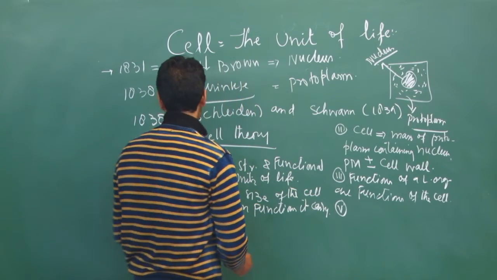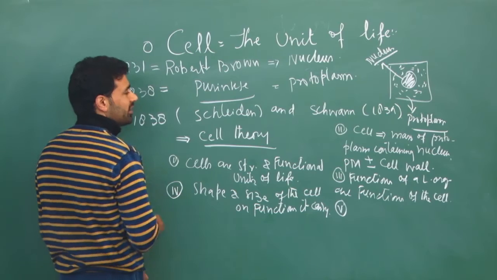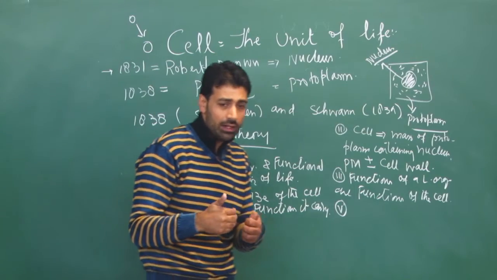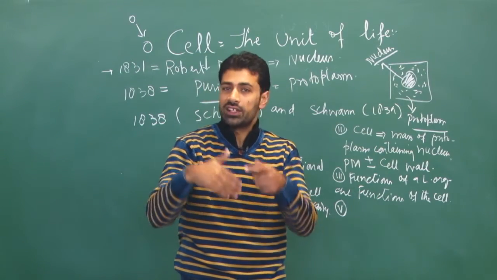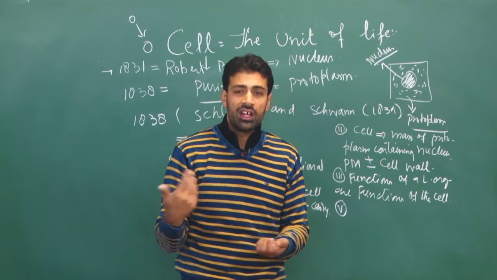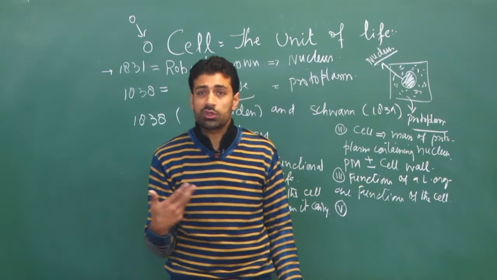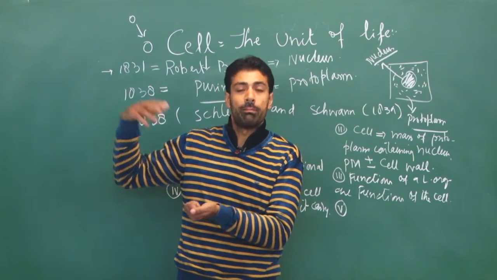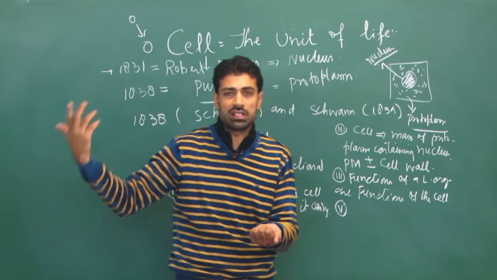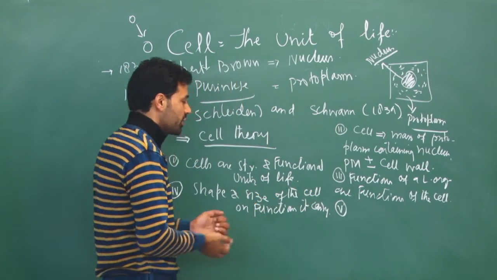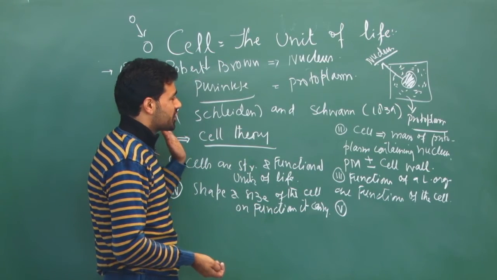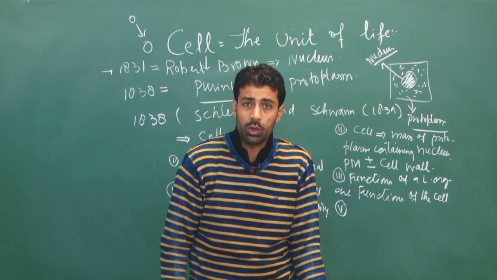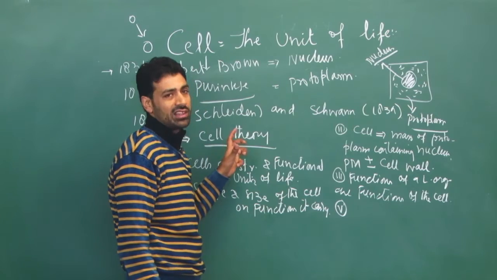What does that mean? Suppose we have a cell here, we have a cell here. This cell might have come from a pre-existing cell. So there is a cell that divides, gives rise to new cells, that again grow, divide, give rise to more. It doesn't apply only to the cells, it applies to living organisms as well. Like I am from my pre-existing individuals called my parents. My parents are from their pre-existing individuals called their parents or my grandparents. Though it was not said by Schleiden and Schwann, it was said by a scientist in 1855 called Rudolf Virchow, that was also added later on in cell theory.